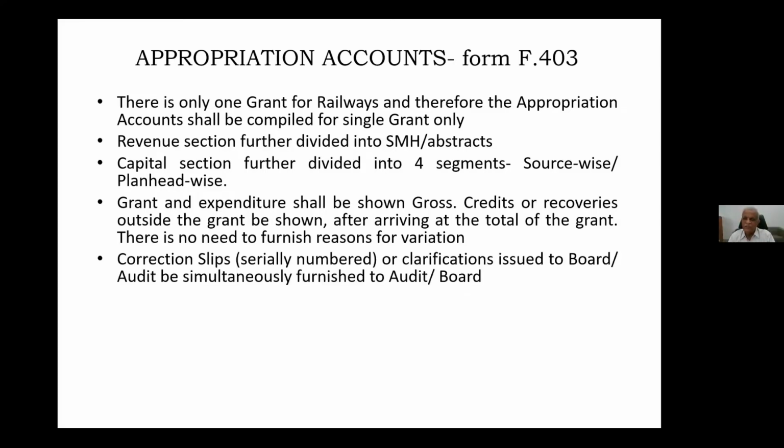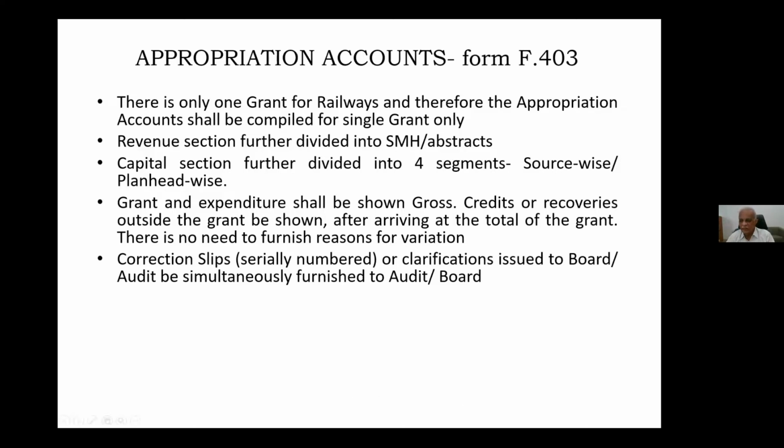And one more thing is correction slip. Sometimes it so happens that after submission of these statements signed by PFA and general manager, sometimes railway board will ask us to reopen our accounts. At that point of time, if already statements were submitted and certified by audit also, then in that case, we need to give correction slip.